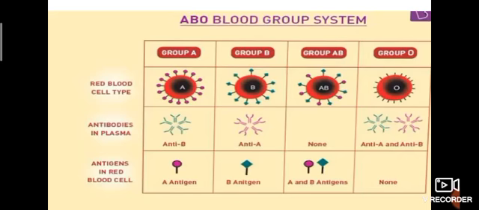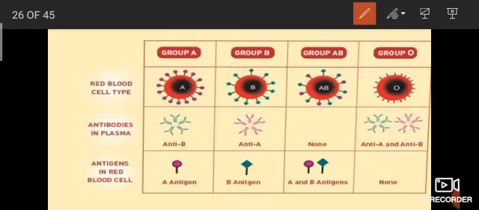See this ABO blood group system. First, group A: the red blood cell type is group A, so the antigen is A and the antibody is B. In group B, the antibody is A and the antigen is B. So which one denotes the blood group? Yes, the antigen. Then group AB has no antibodies, and the antigens are A and B.